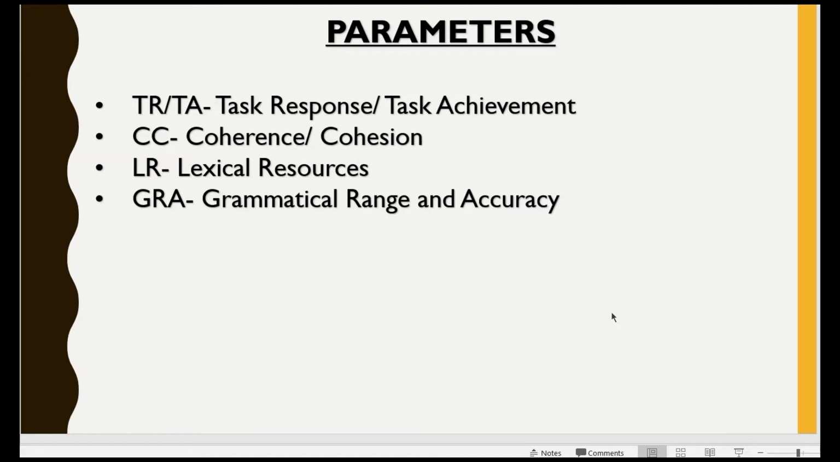I know these terms are quite new for you, and many of you must be completely unaware of these, and some of you must have heard of these, but you don't know what exactly they are. So in today's video or tutorial, I will tell you the detailed meaning of each and every parameter. So let's begin with the first one, that is task response or task achievement.